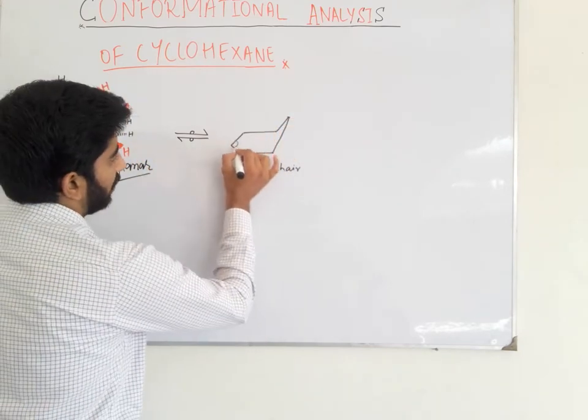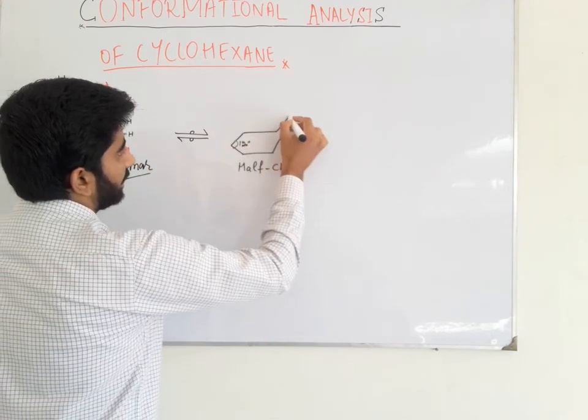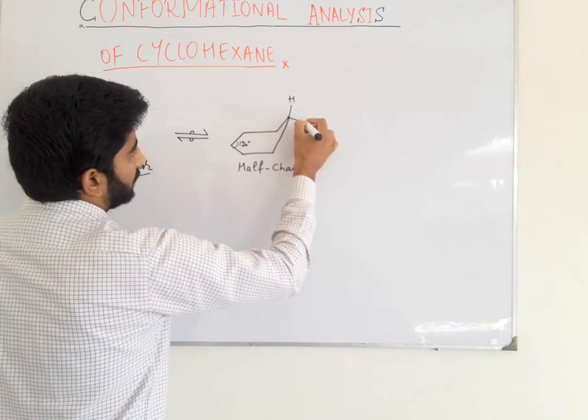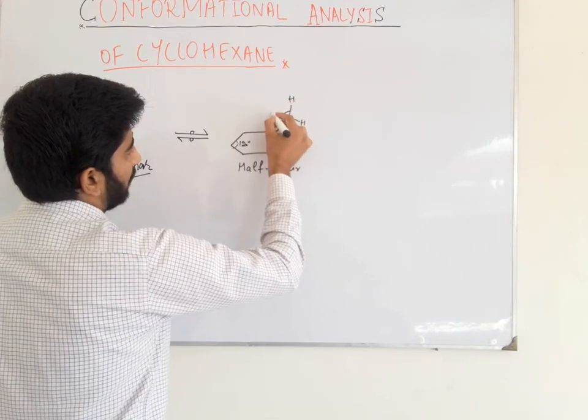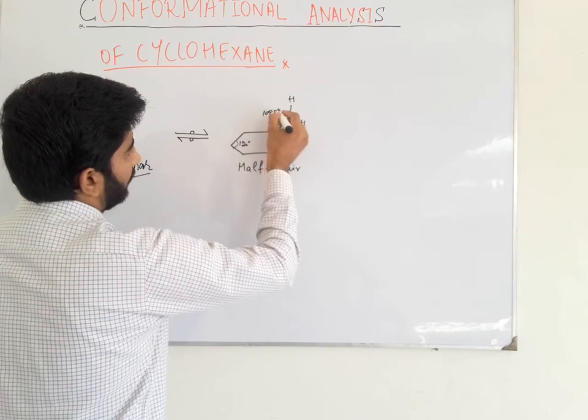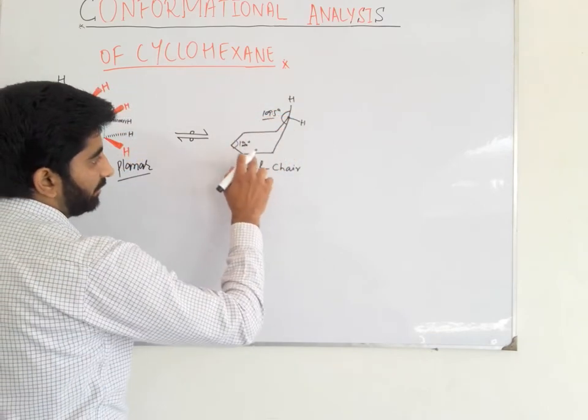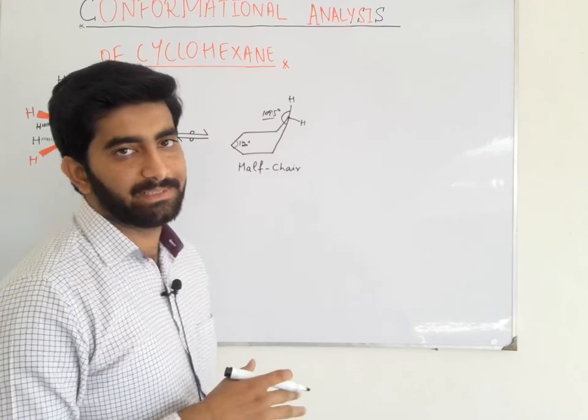Here the bond angle is 120 degrees, but here the bond angle is 109.5 degrees.